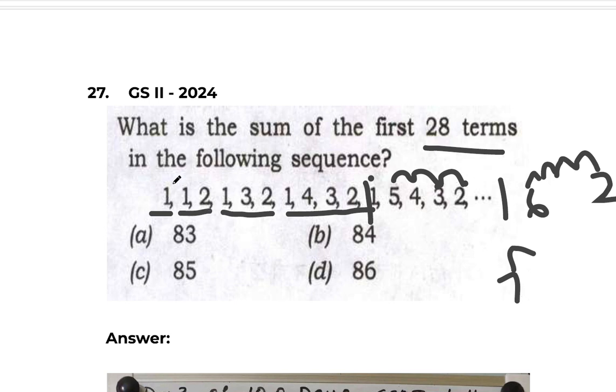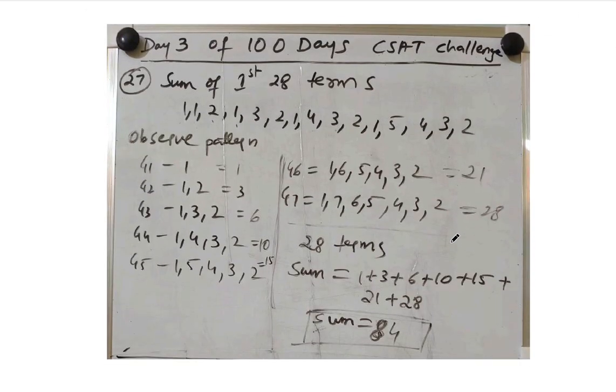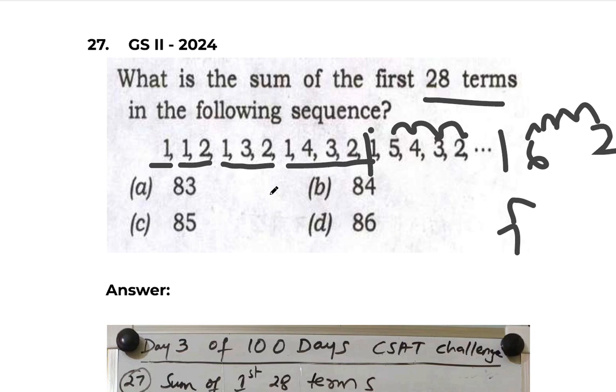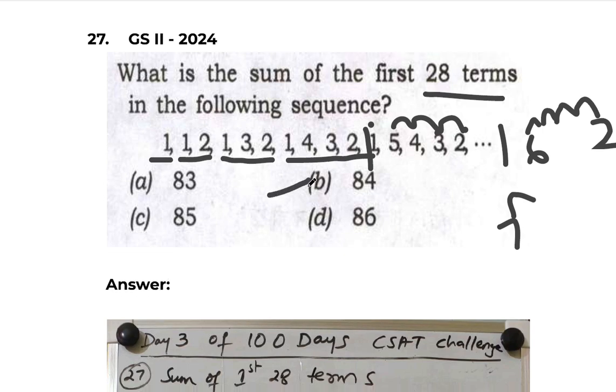But you have to see here 1 term is there. Here 2 terms are there. So 3 terms. So up to 28 terms only we have to calculate. Not more than that. Okay. When we do this, when we add the values, we are going to get 1 plus 3 plus 6 plus 10 plus 15 plus 21 plus 28, which is the sum of these values. You will get 84. So 84, option B is the right answer.